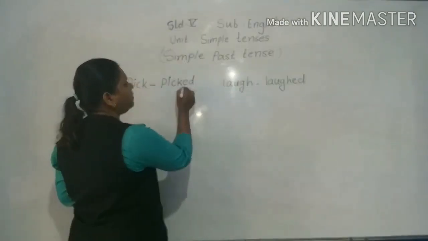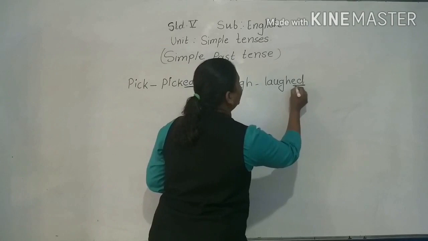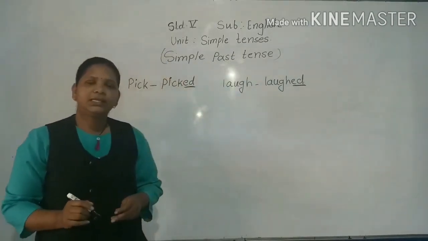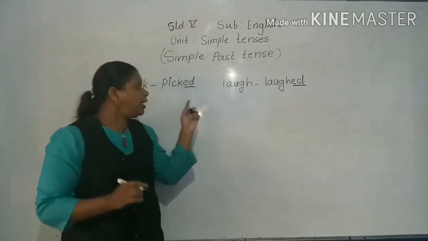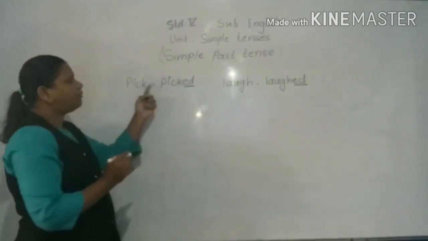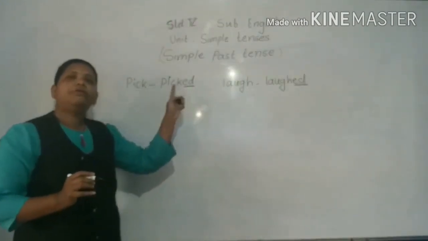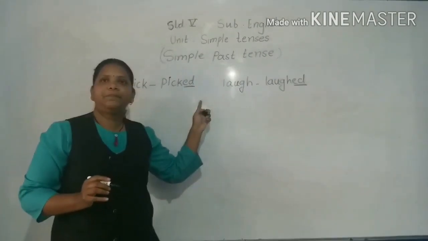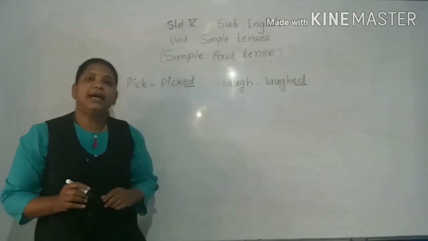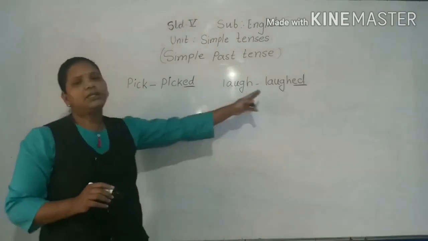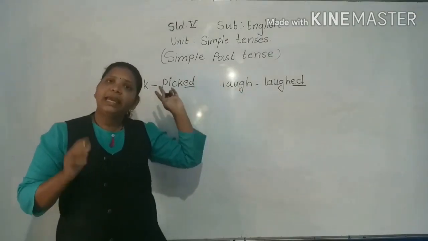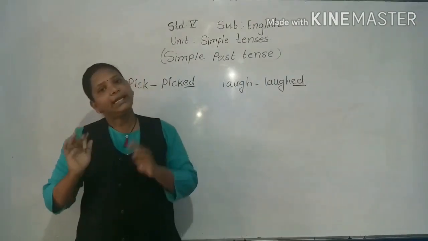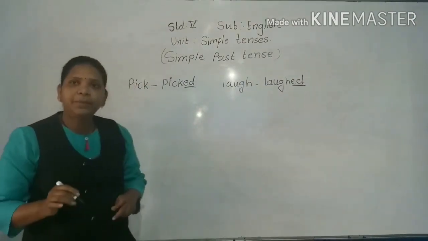Okay. So here what we have done? We have added ed. So ed is added at the end of the verb to form the past form. Now see, this is the general rule that we add ed. The next is, to verbs which end with e, only d is added. So now we will see examples.